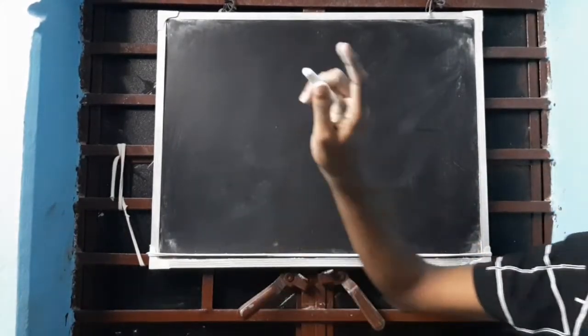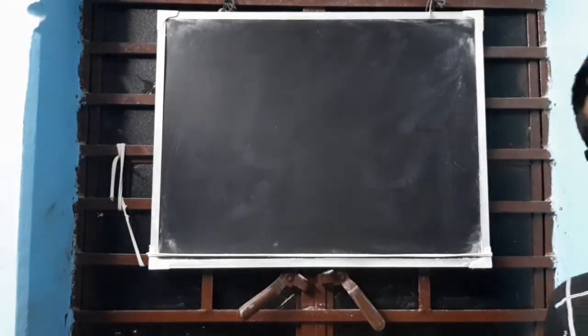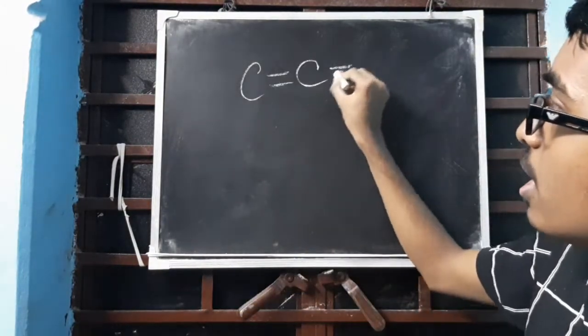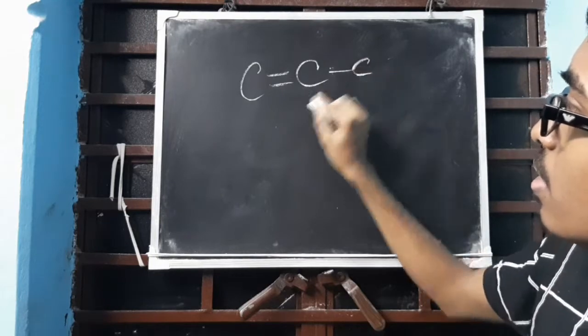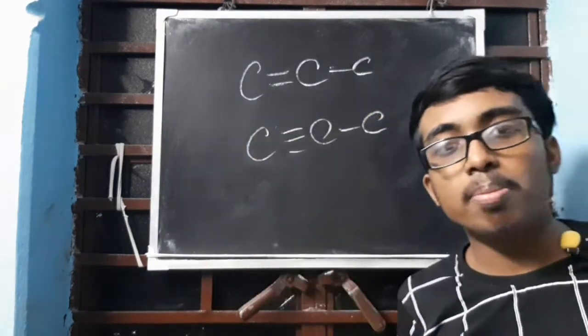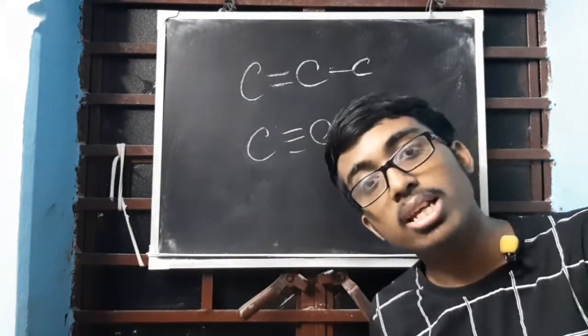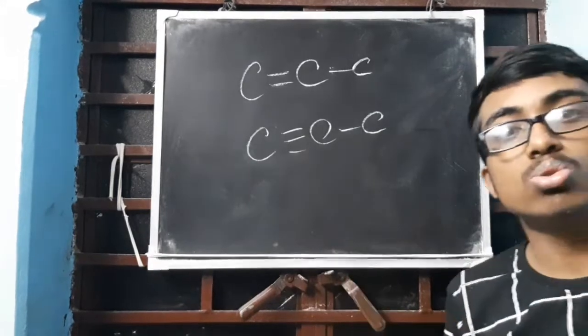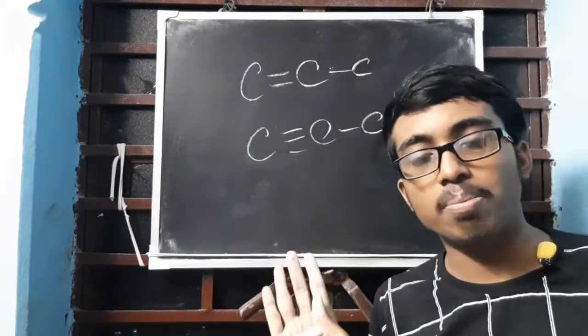Okay? Next, unsaturated. That means my tummy is not yet filled. C double bond C. My tummy is not yet filled. C triple bond C. These two have not yet filled their tummies, so they can eat up more until this triple bond will convert to single bond. Till then they will keep on eating.